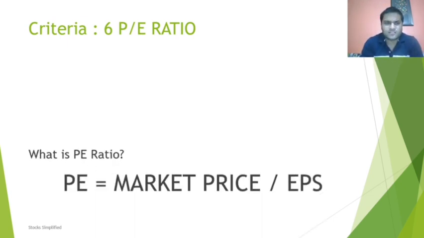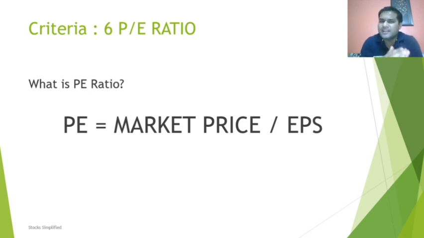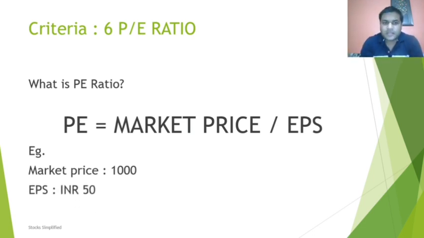Now let's just define PE ratio. What is PE ratio? It is just a ratio of the market price of a share versus the EPS of the share. EPS, you know guys, we did in the last session. What is market price? Let's look at this by an example. For example, the market price of any share XYZ of any company is 1000 rupees. The EPS is 50 rupees. Where did we get the EPS from? We got the EPS from the profit and loss statement. The PE is 1000 by 50, simple maths, it's 20.